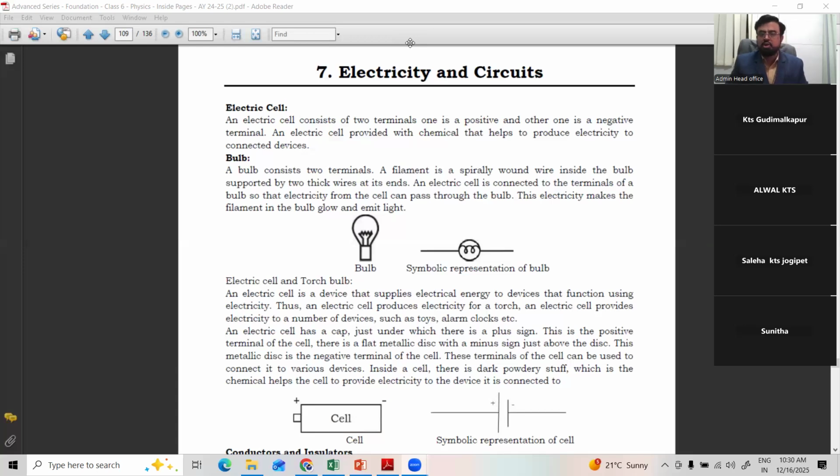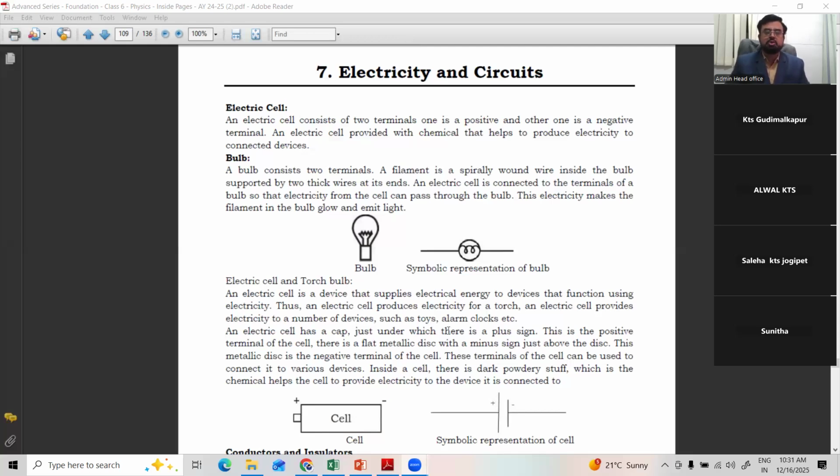Then the bulb, which is a consumer of electricity. The cell is called the source of electricity. The bulb is called a consumer, which utilizes the current. Bulb, refrigerator, AC, all these come under the consumers of electricity. So, source and consumers are very important for running the circuit.